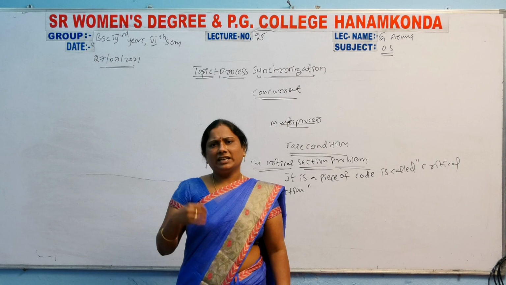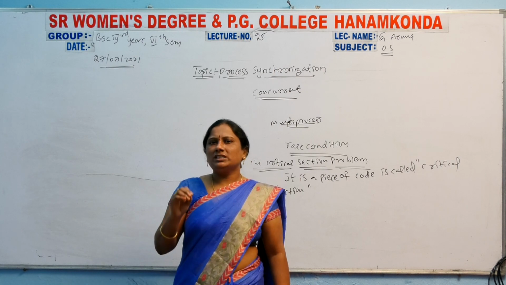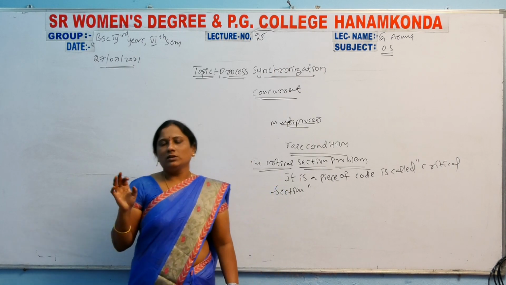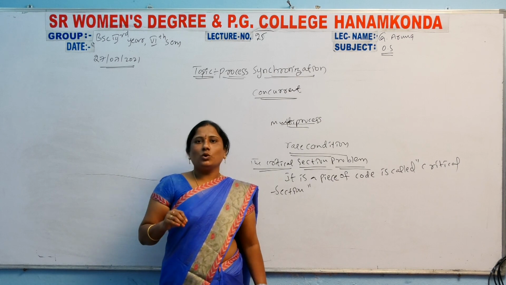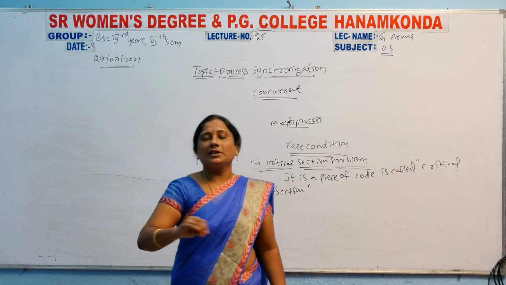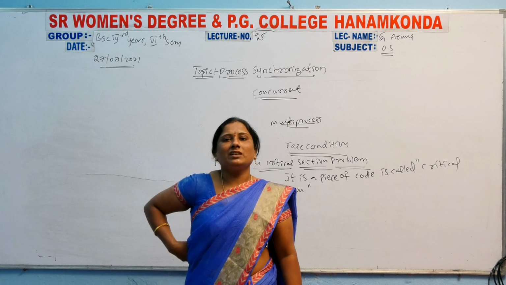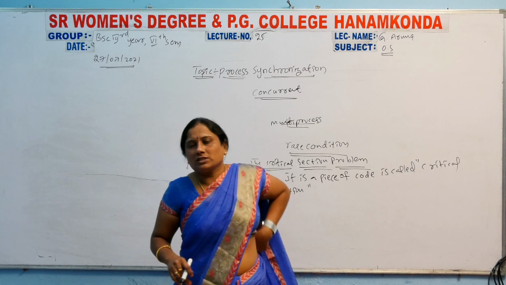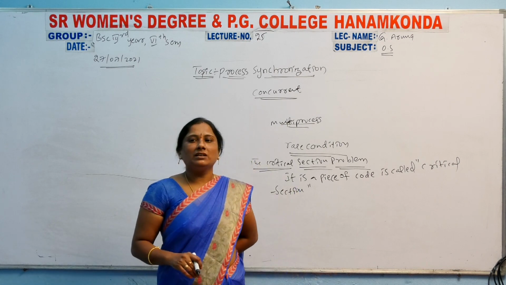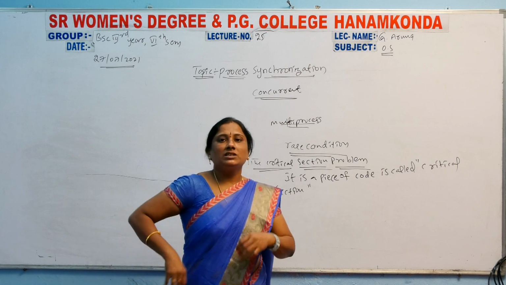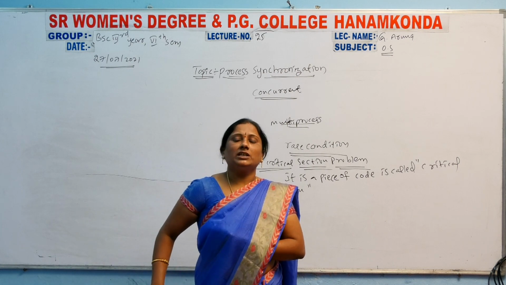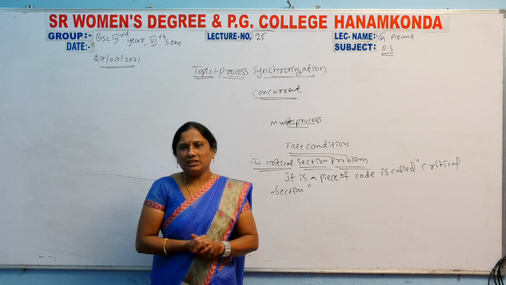So the critical section means it is a small piece of code. Why does this code share all resources? Whatever resources the program includes will be shared here. So all resources can be shared. Then concurrency of data is there.